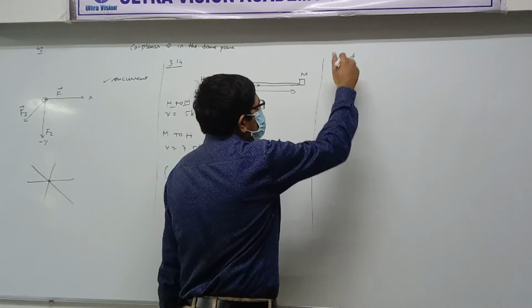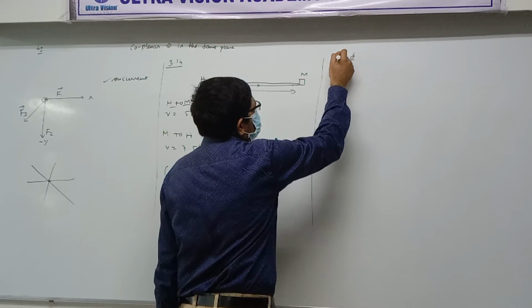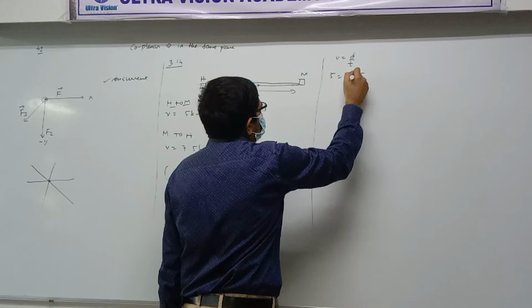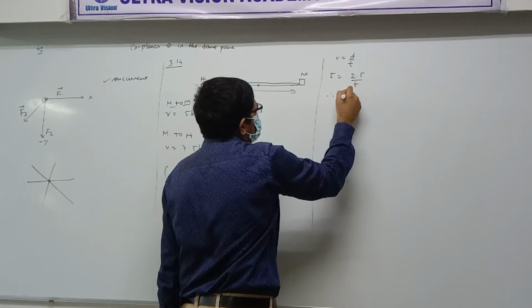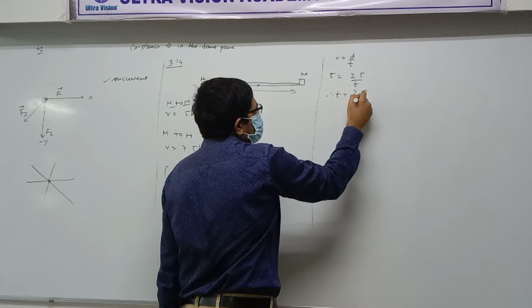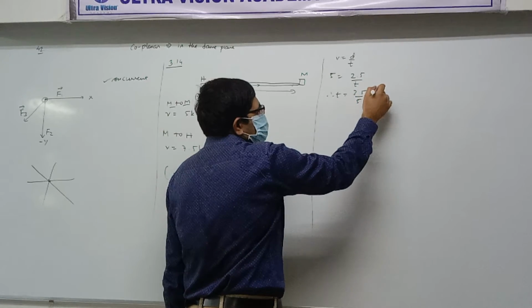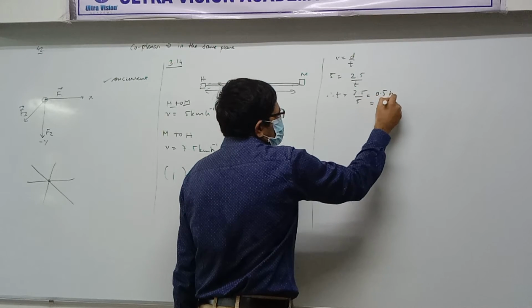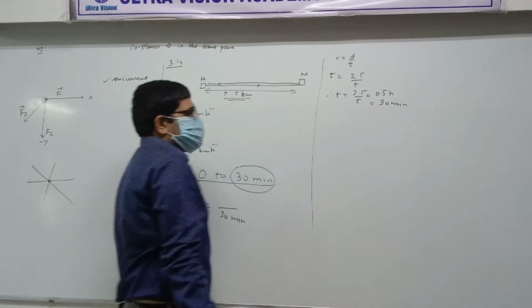So V is d by t. Okay. So how much time will it take? V given. How much? 5. D 2.5. So t is equal to what? 2.5 by 5, then how much? Half hour. Correct or not? 0.5 hour means how much? 30 minutes. Clear or not clear? Yes. So exactly after 30 minutes,